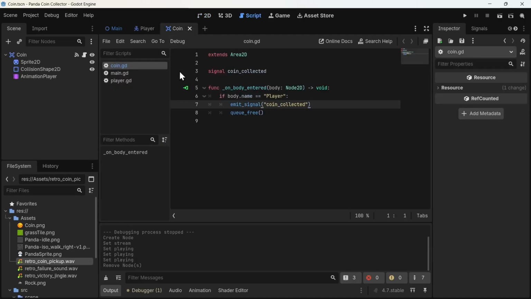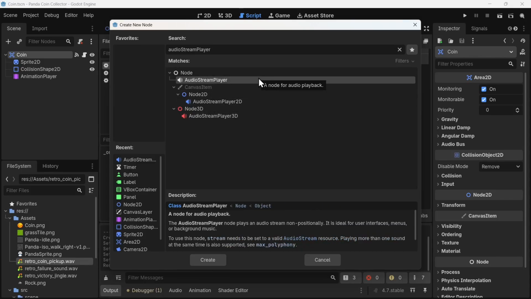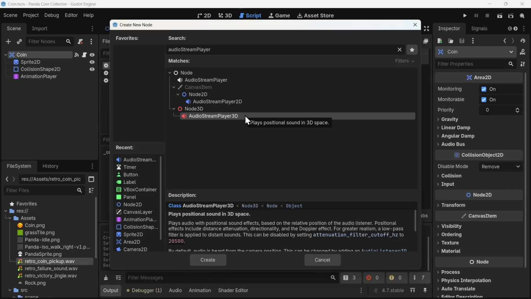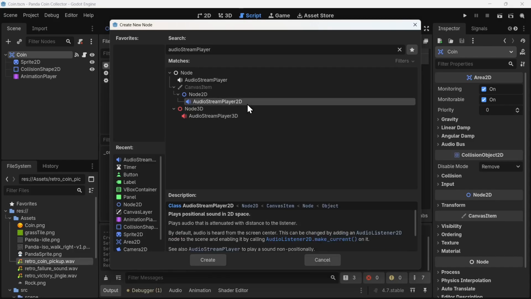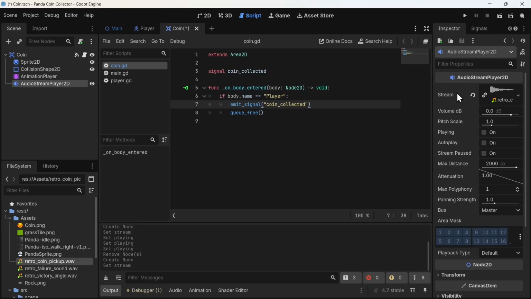For this, I need to go to the coin scene and I would add a child, audio stream player. So you can see we have multiple options here. We have an audio stream player which plays the sound globally, the audio stream player 2D which plays the sound positionally from the position it is emitted, and the player 3D which does the same thing as 2D in a 3D plane. So for this node we would add a stream player 2D, we would add a sound to it in the stream property you can see here, and if I play it, it plays.